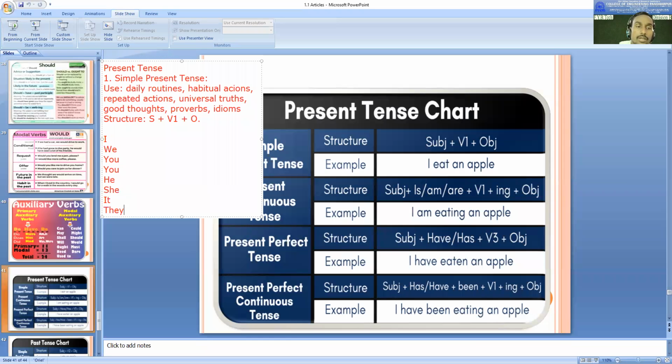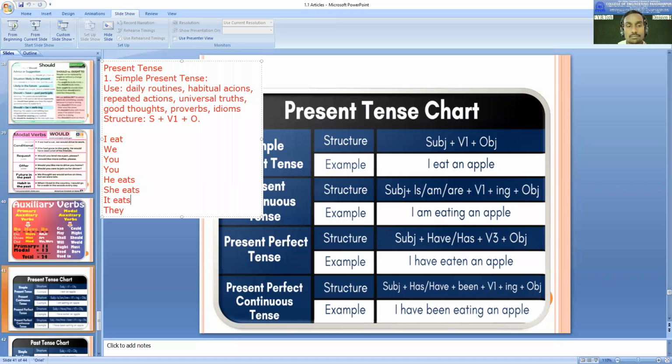Like this, and here we are going to use the verb eat. So here you people can practice like this: I eat, we eat, you eat, he she it eats. So it becomes eats. So what happens with third person singular? It becomes eats. Okay, so that also you people have to remember. They eat. Again, you can take another verb here, play. I play, we play, you play, he she it plays, they play. Or you can take run. I run, we run, you run, he she it runs, they run.